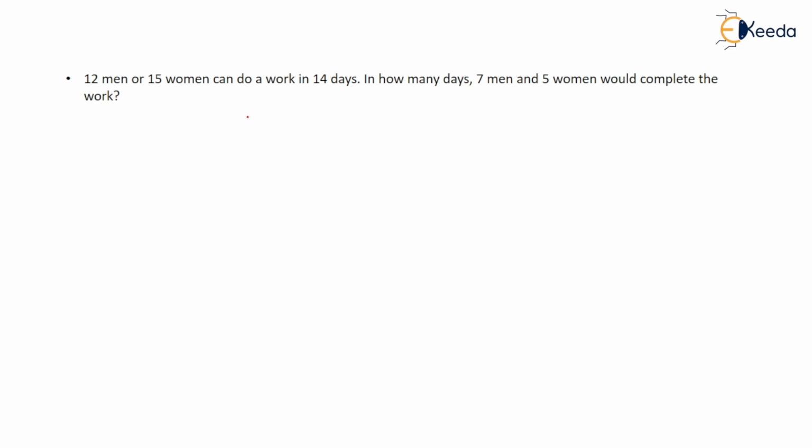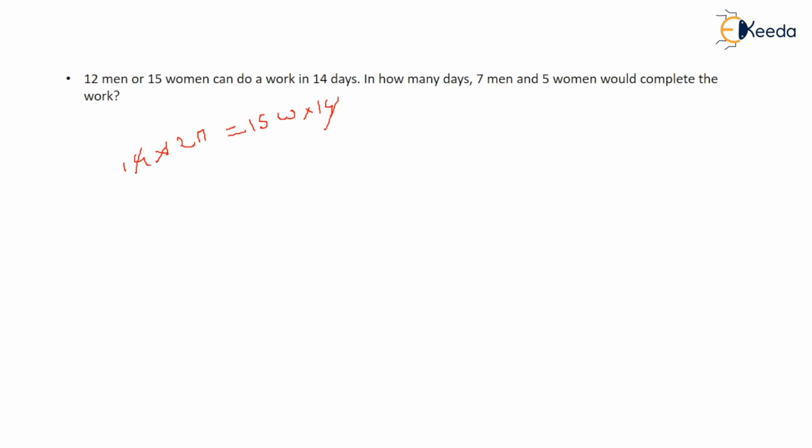Next question, you can see 12 men, or that means you can simply write it as 14 days. Why am I writing this 14 separately? Because maybe they can give you some different data as well. 12 men can complete a work in 8 days, or 15 women in 6 days. So in that case, you have to remember that you have to multiply days. That's why I am telling you that.